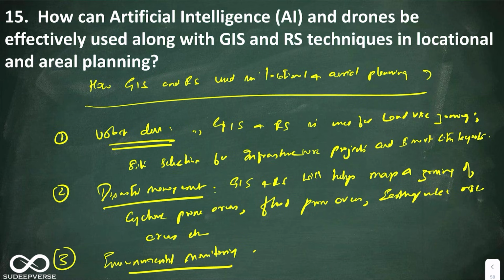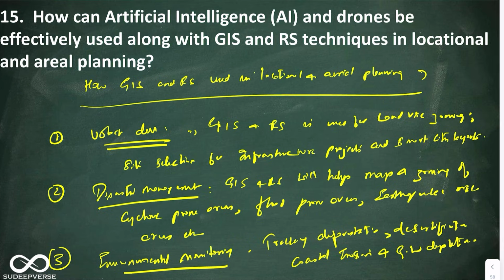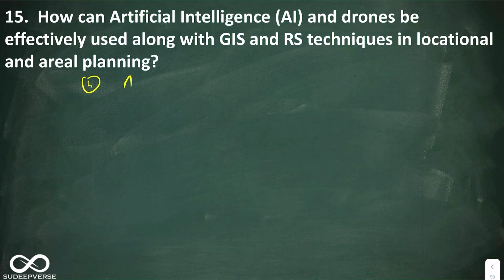Here you can say tracking deforestation, desertification, coastal erosion, as well as groundwater depletion. Okay, the fourth, you can go on telling, but 4 points are enough.